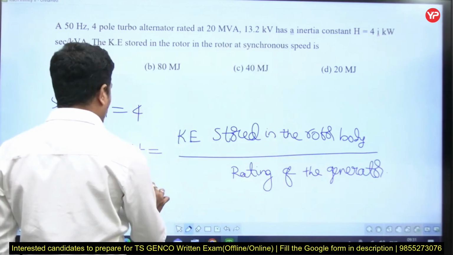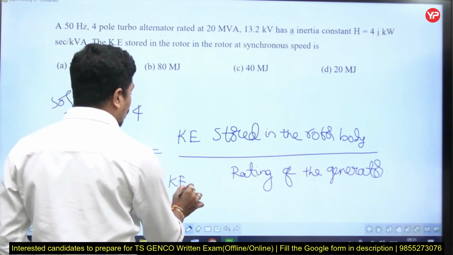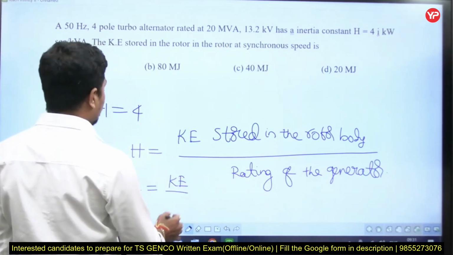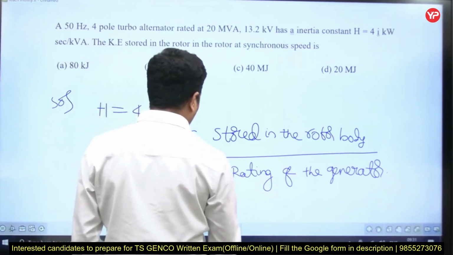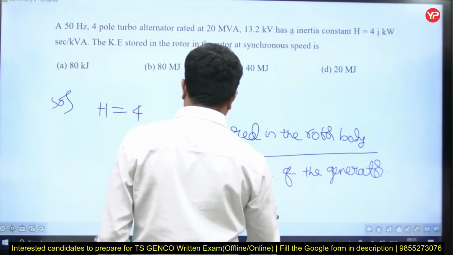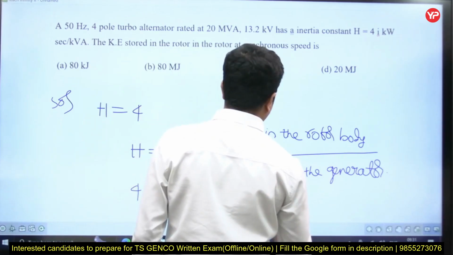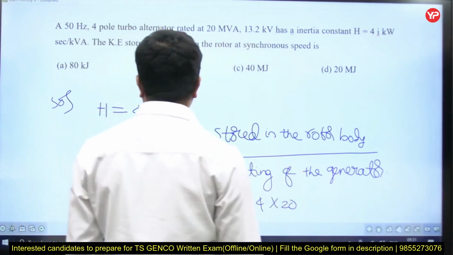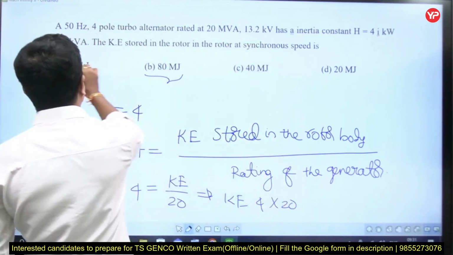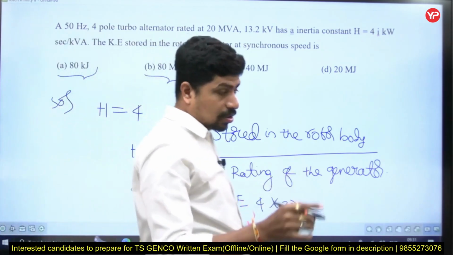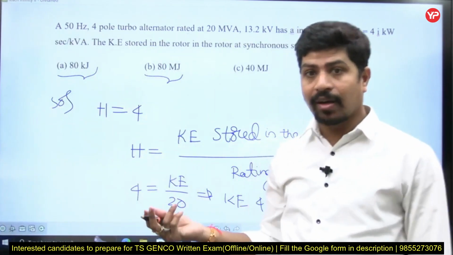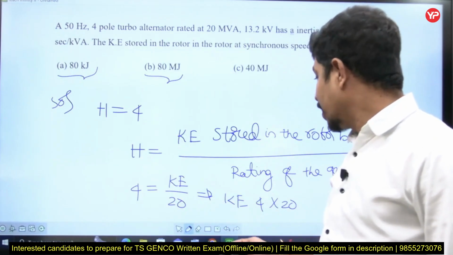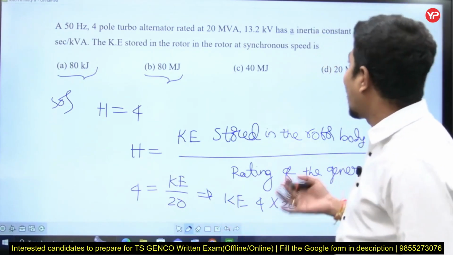H is equal to 4. I need the kinetic energy. The rating given is 20. So if you calculate, kinetic energy is 4 into 20, which is 80. But is it 80 megajoules or 80 kilojoules? See, he is very clever. You get the 80, but it is 80 kilo or 80 mega.